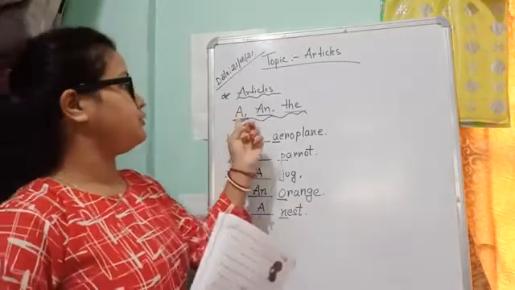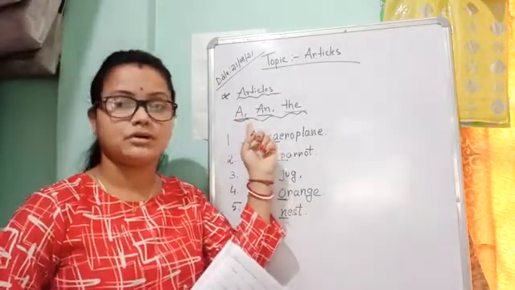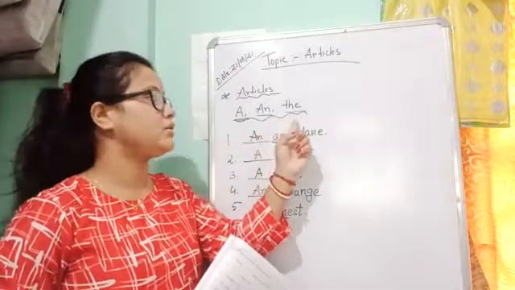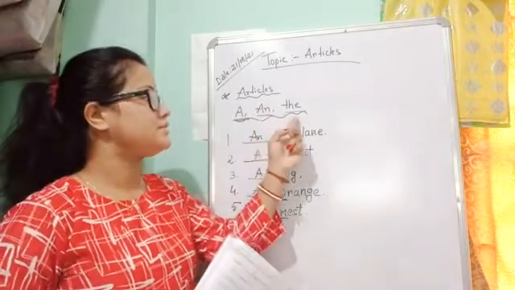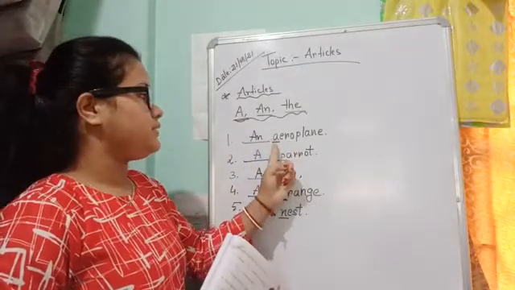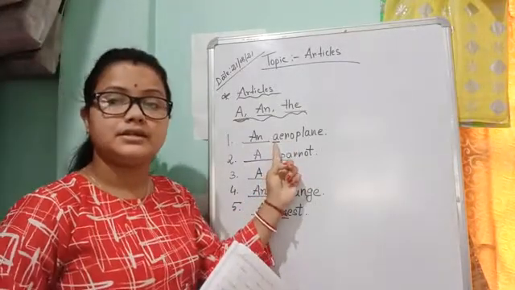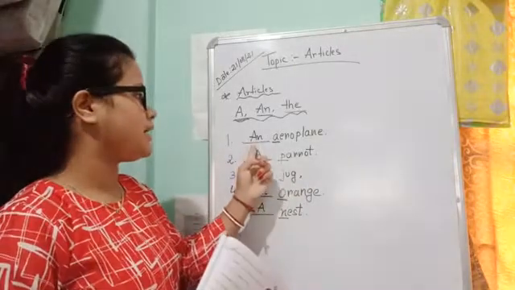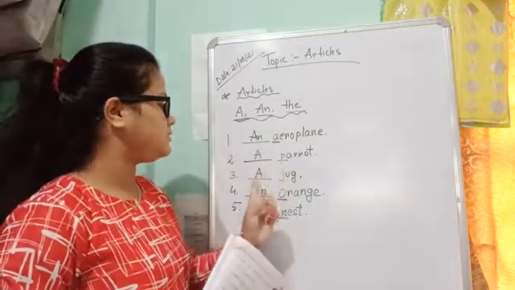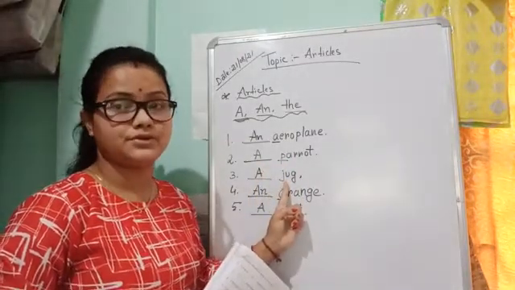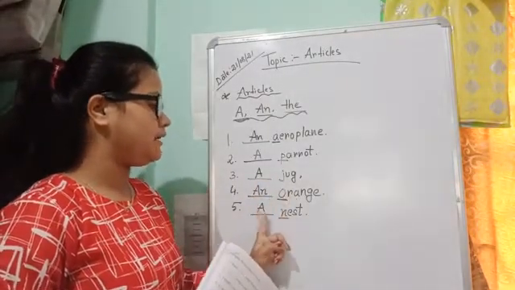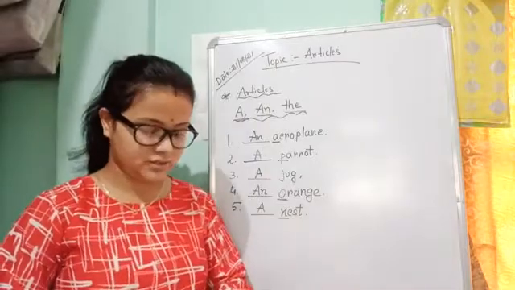Let's recall. We use a before consonant sounds. We use the article an before vowel sounds, and when we talk about a particular thing, we should use the article the. Examples: an aeroplane, because here we have a vowel sound. That's why we put an. A parrot, because P is a consonant sound. A jug, because J is a consonant sound. That's why we put a. An orange, a nest. Like this you have to practice at home.